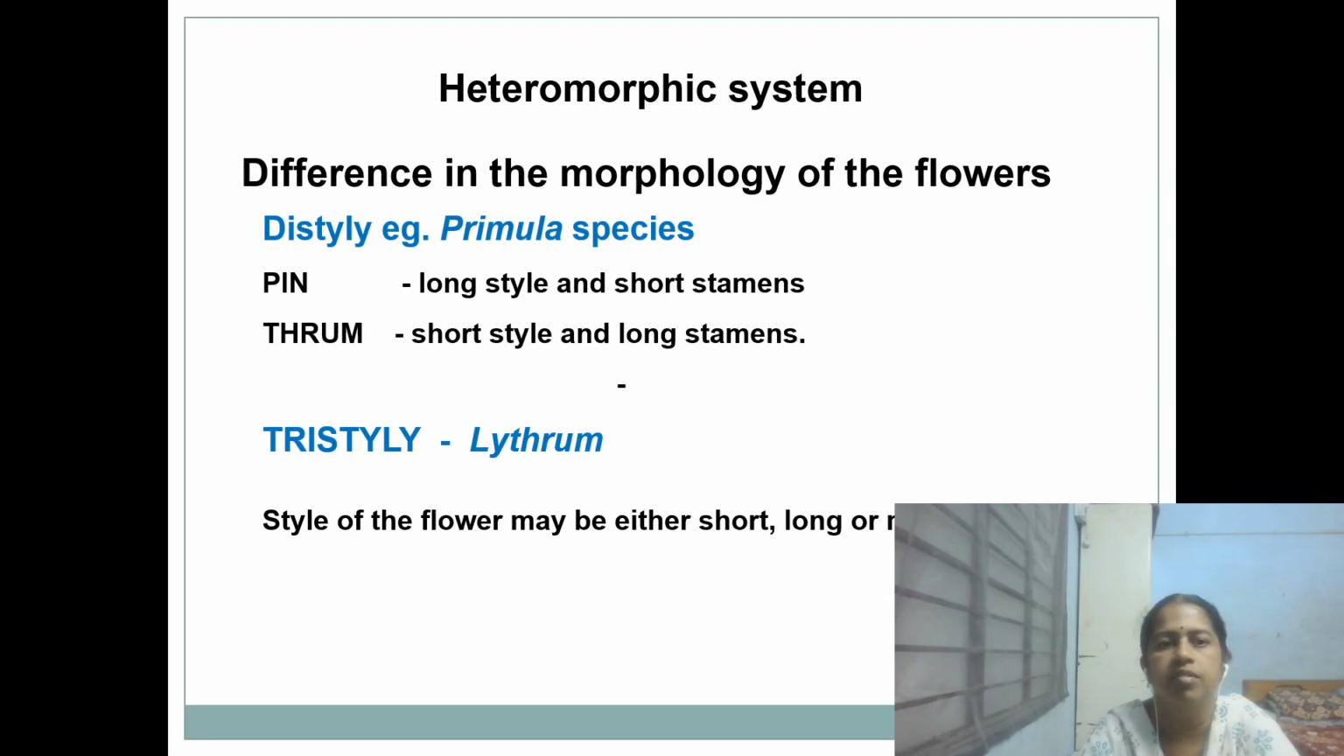So in heteromorphic systems, differences in the morphology of the flowers are reported as distyly and tristyly. The example for distyly is Primula species, where pin and thrum flowers are reported. The pin flowers have a long style like a pin and short stamens, and the thrum flowers have a short style with long stamens. In tristyly, Lythrum is reported to have tristyly, where the style is of 3 different lengths: short, medium and long.